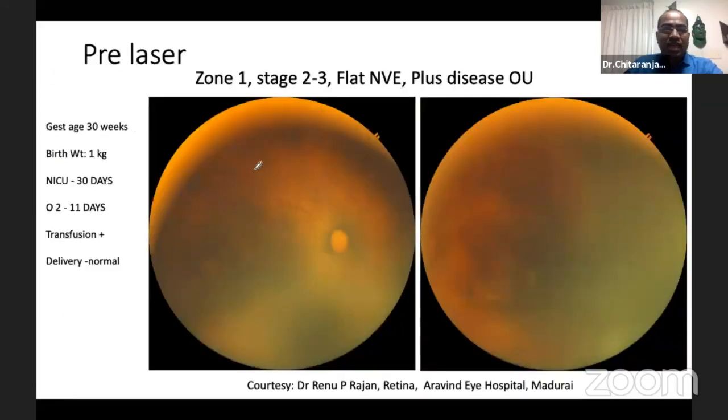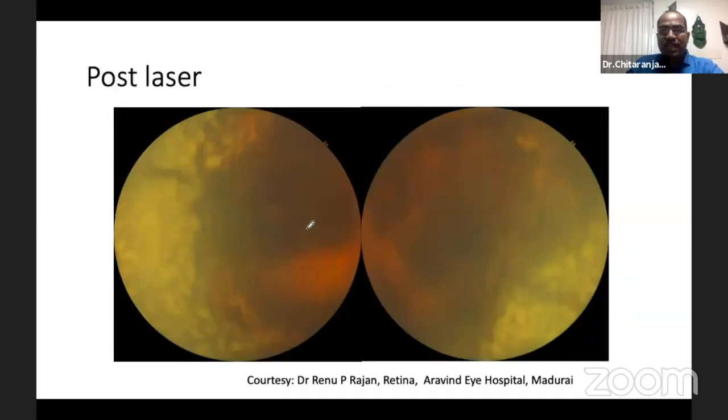So this is one of the clinical examples, zone 1 stage 2 to 3, flat NV and plus disease both. You can see over here the plus disease is there, the tortuous vessels we can see, and here we can see the NV and flat NV. After the laser was done, we can see nicely there is regression of the tortuosity of the vessels. The flat NV is regressing.